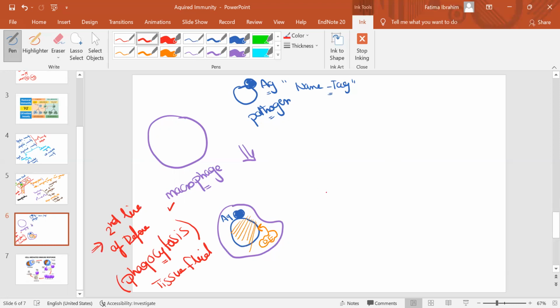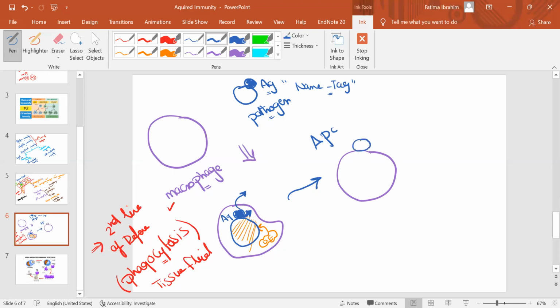But in order to start the transitional phase, you have something called APC. What do you mean by APC? After macrophages destroyed it, it will act like an APC. It would look like this. Now, this is a macrophage, yet instead of having the antigen as part of the pathogen, it will take the antigen on its own surface.